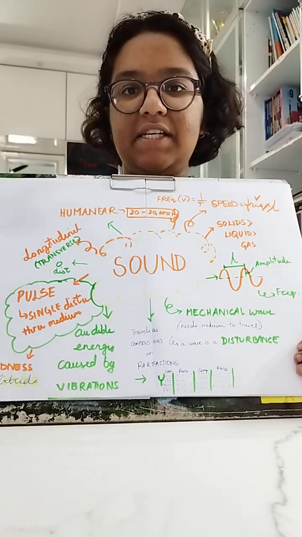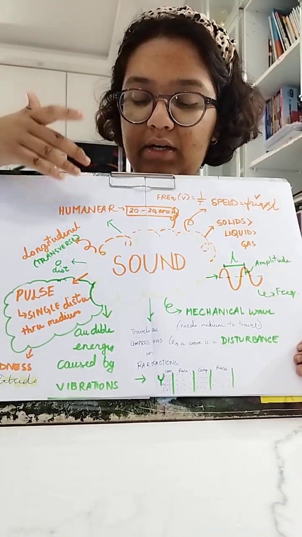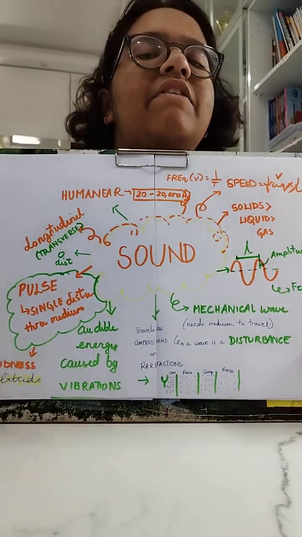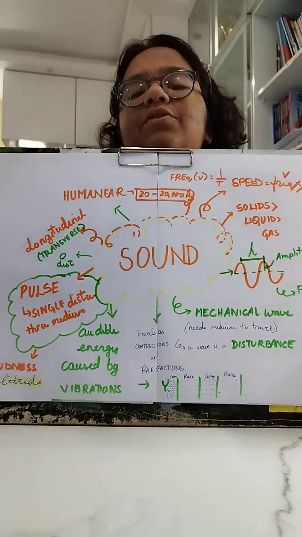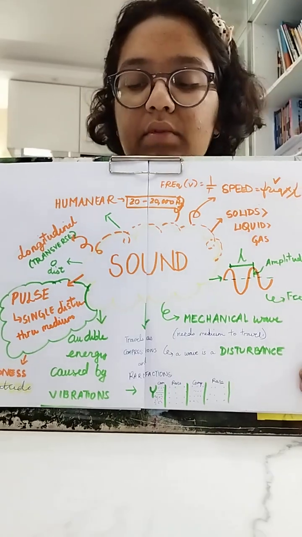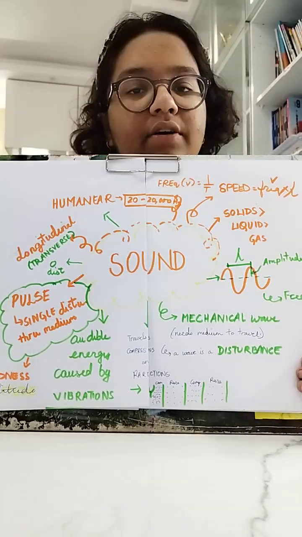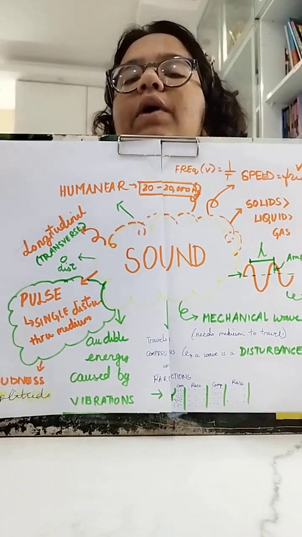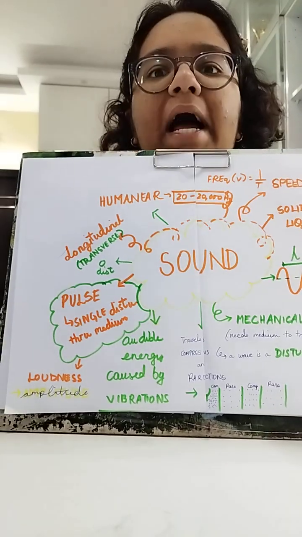Now, a little bit of physics and biology over here. The human ear can hear between 20 to 20,000 hertz. Anything below 20 is called infrasonic, and anything above 20,000 is called ultrasonic. Dogs and bats can hear these, and that's why they are trained in special ways. Bats use ultrasonic to find their way because they are literally blind.